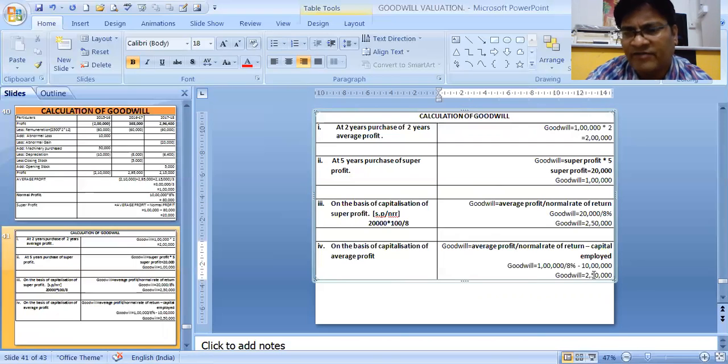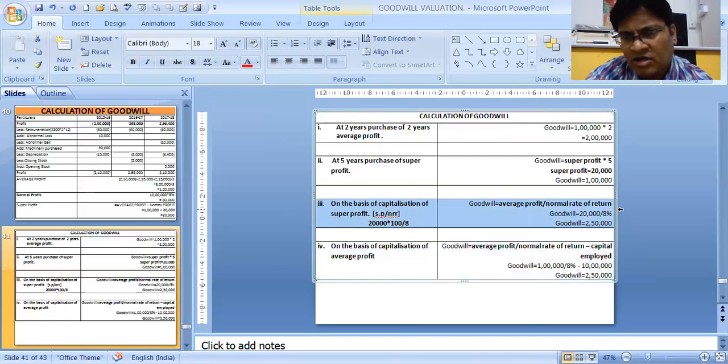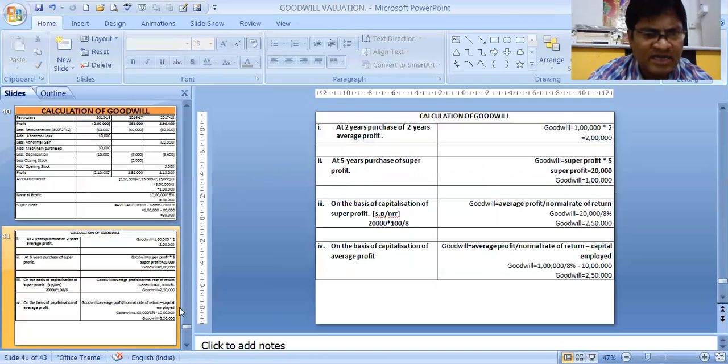So goodwill is 2,50,000. One more hint I will give you is that on the basis of capitalization, both answers will come the same, whether you do capitalization of average profit or capitalization of super profit. So these are the two more methods. We have multiplied in the purchase of super profit method, and this is the purchase of average profit method. Hope you have understood the sum.